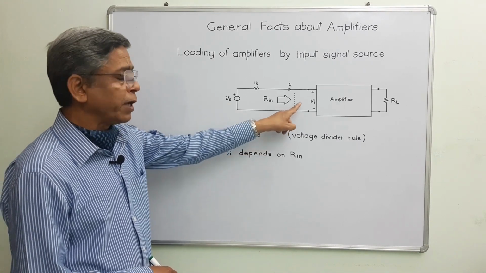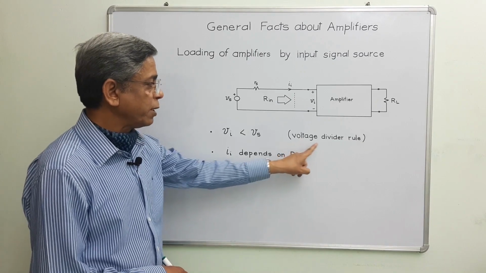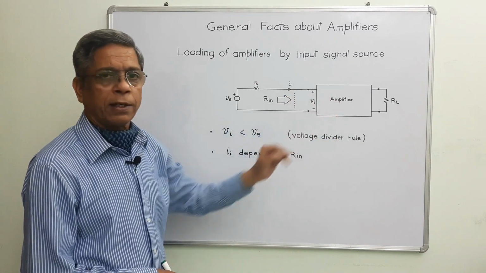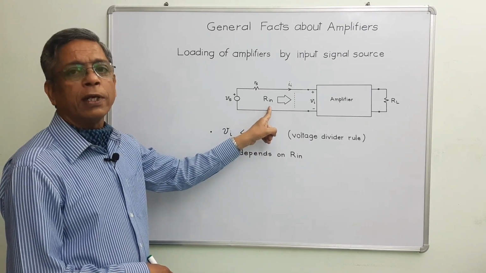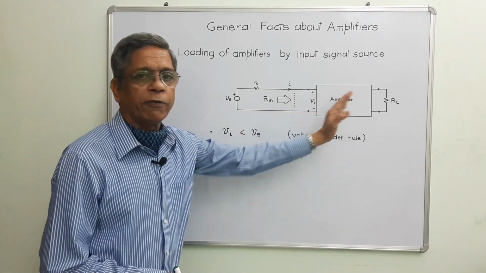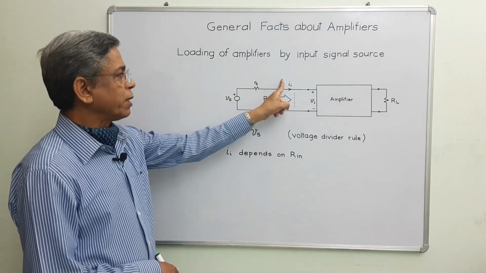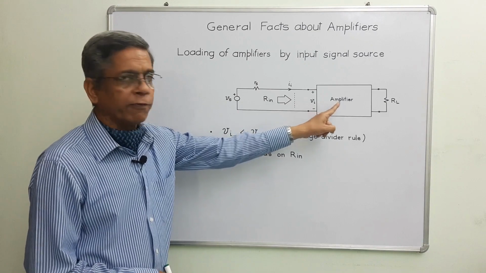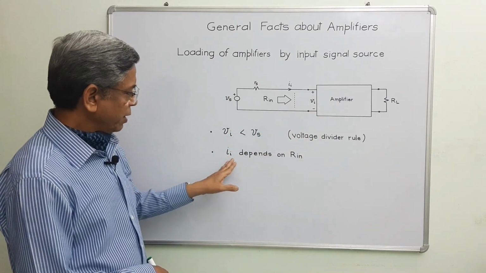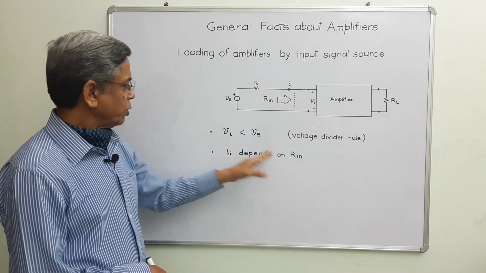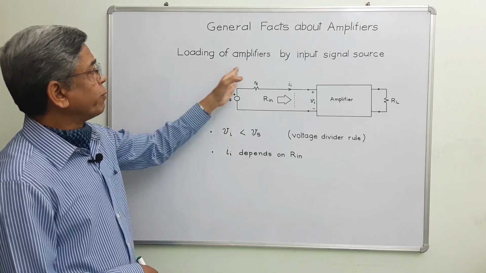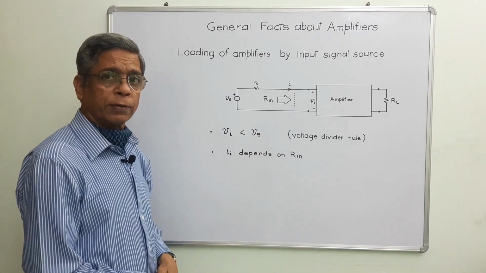We can calculate Vi by applying the voltage divider rule. Second point, beyond this dotted line, Rin is the total internal resistance of the amplifier. This input current entirely depends upon the total internal resistance of the amplifier, so this depends upon Rin. These 2 points are under the category of loading of the amplifier by the input signal source.